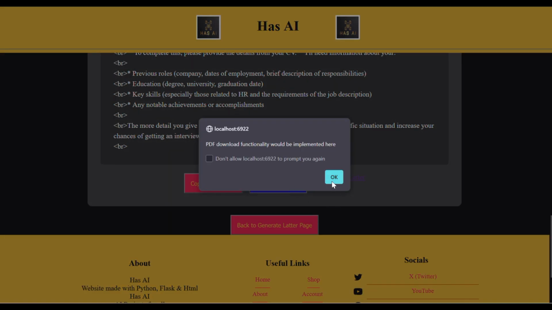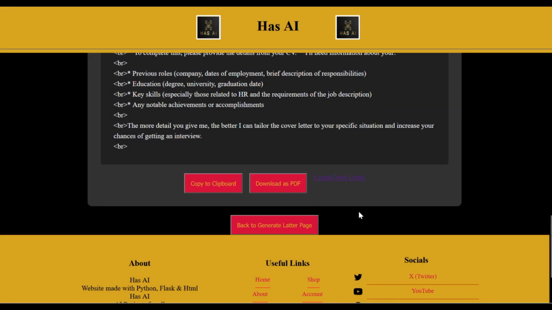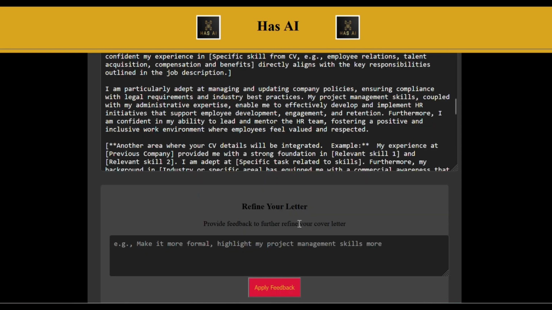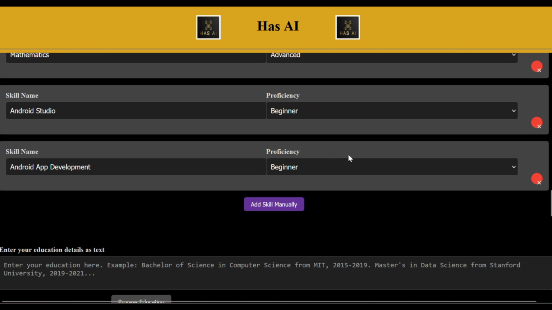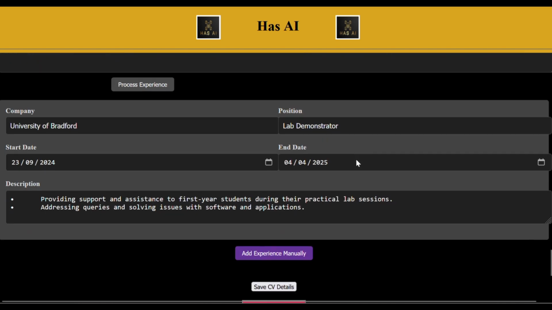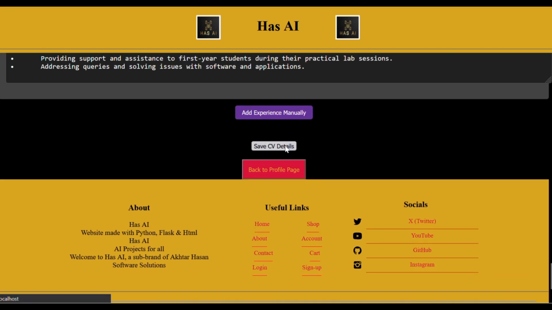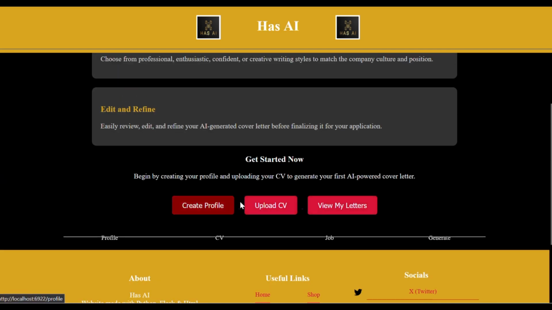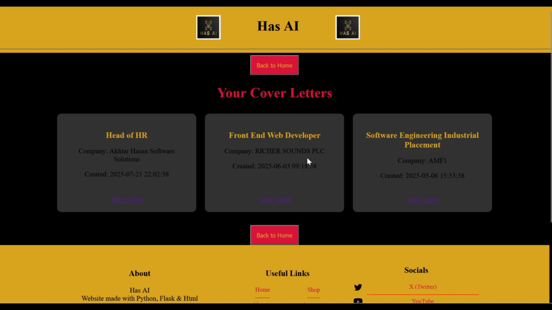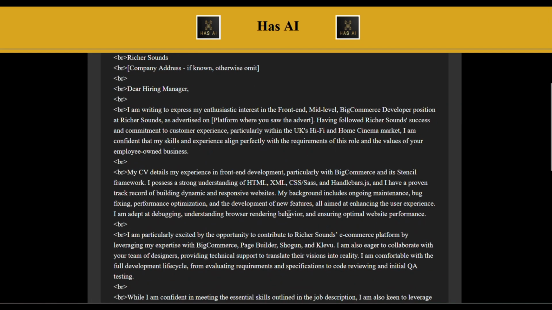Download by PDF. Yeah, we didn't actually implement that in the time we were doing this project. We go back to the generate letter page and we find the letter, but I don't think that fully works either. All the way back, all our details are there. We saved them. No, I don't think it used the CV details this time. Got some previous letters there, we can view them. This one also didn't use our CV.